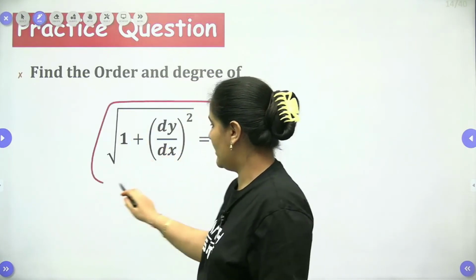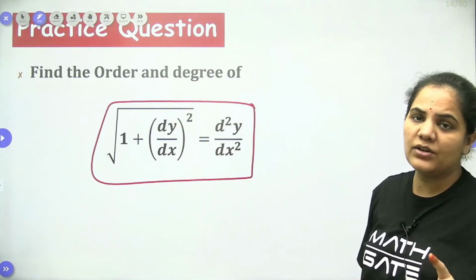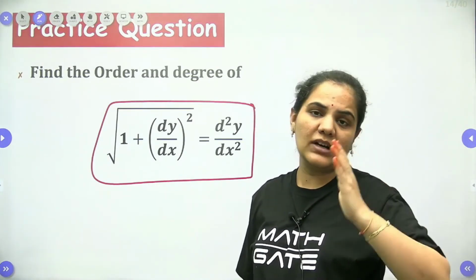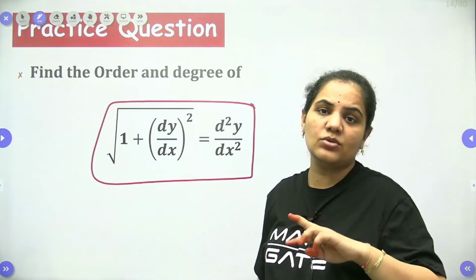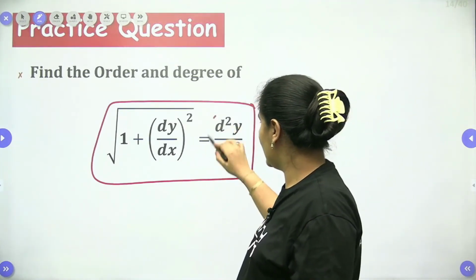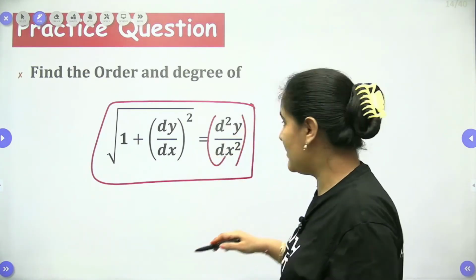Now here you cannot approach directly. Why can't you approach directly? Because, as I already told you, whenever the differential equation has a power in fraction form, you have to convert that differential equation into integer powers. So we will not conclude here that the order is 2 and the degree is 1. That would be wrong.